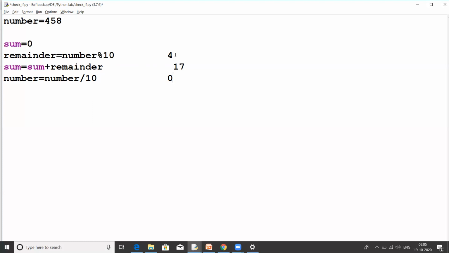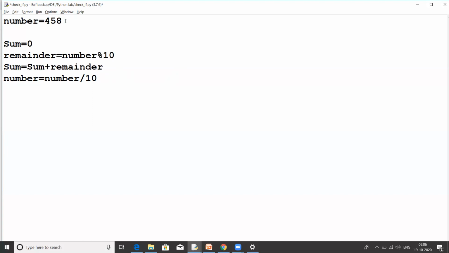So okay, let's write a program for this. How can we find out the sum of digits of a number through a program? Okay, let's do this. I'm changing the variable name sum, because sum is already a pre-built keyword in Python.